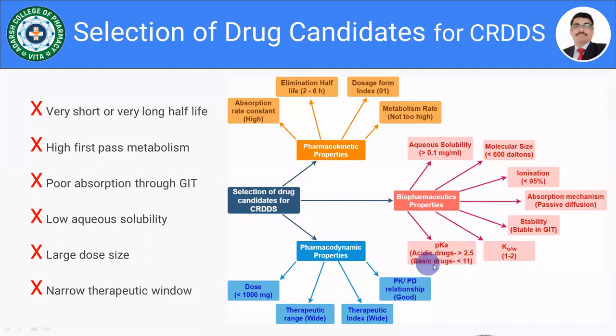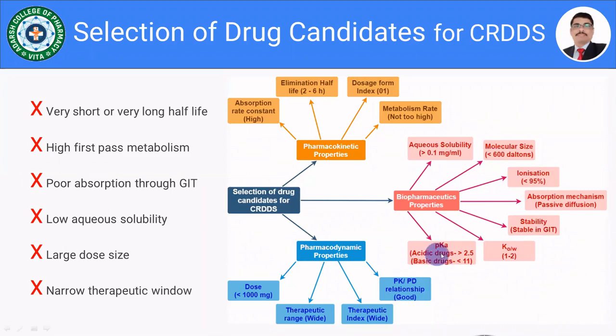And in the case of basic drug, it should have the pKa less than 11. So by considering these 7 points, now it is possible for us to select the specific drug. Yes, it is possible, because already we have discussed all these properties last year. That is aqueous solubility, molecular size, ionization, absorption mechanism, then stability in the GIT, partition coefficient, and pKa.